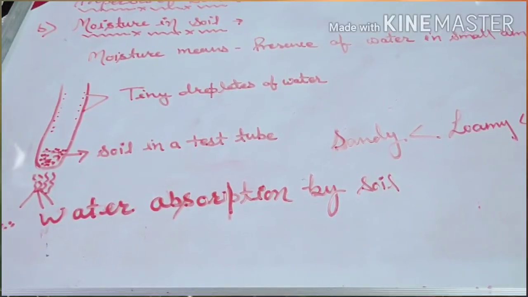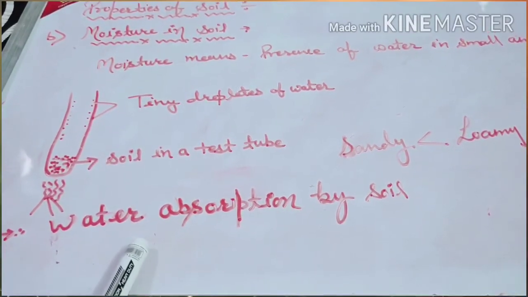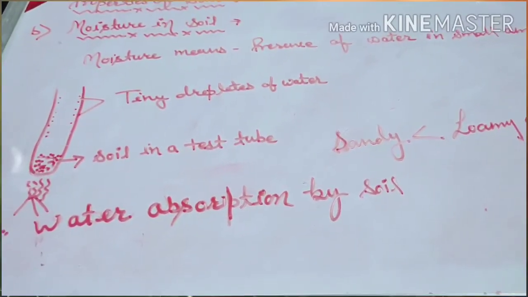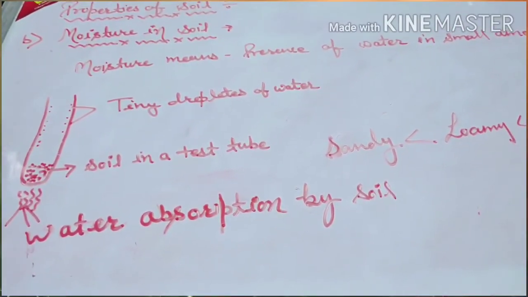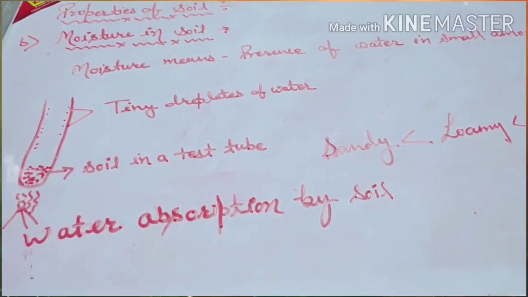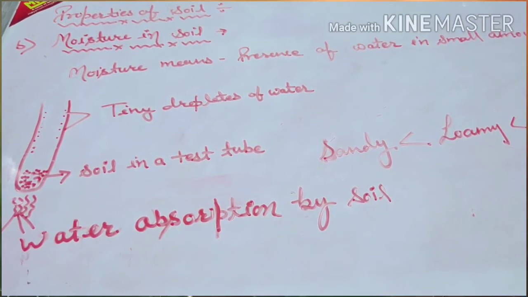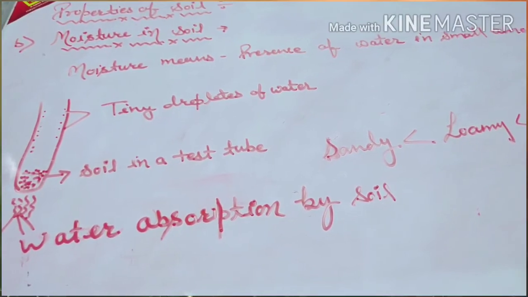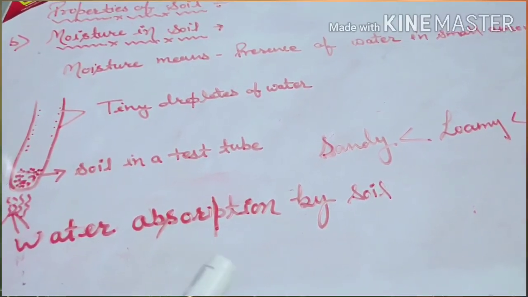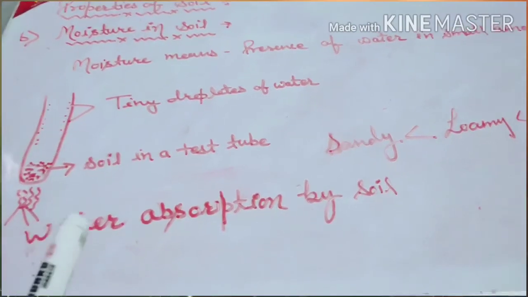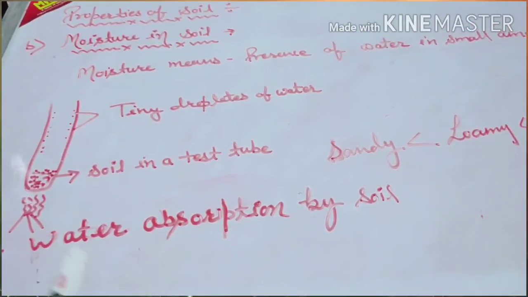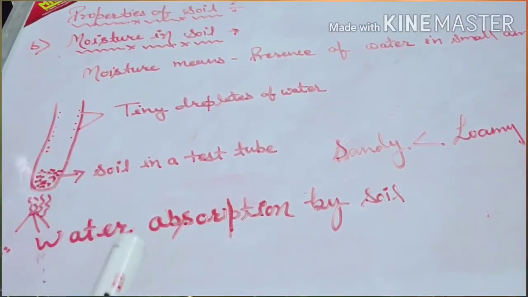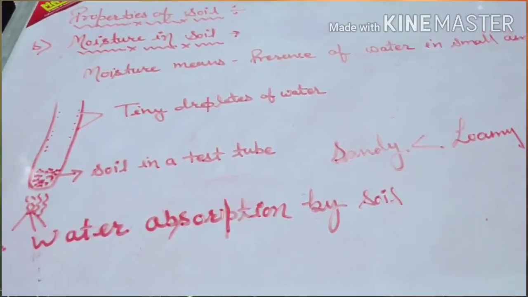Now the last property of soil is water absorption by soil. How much water is absorbed by the soil? This is basically retention of water by the soil particles, that means the amount of water which is actually taken by the soil particles. Water retention is less in sandy soil, but percolation rate is high in sandy soil. And in clay soil, there is high water retention, but percolation rate is less.